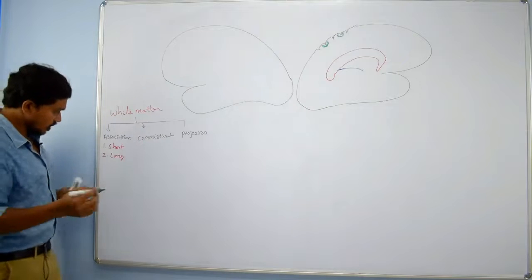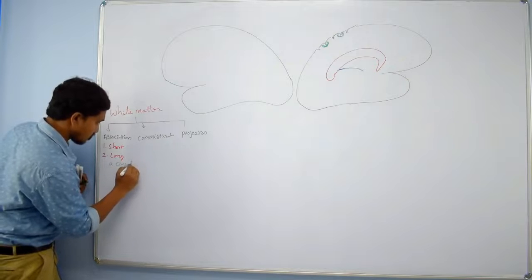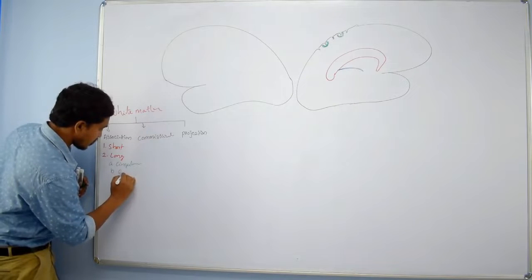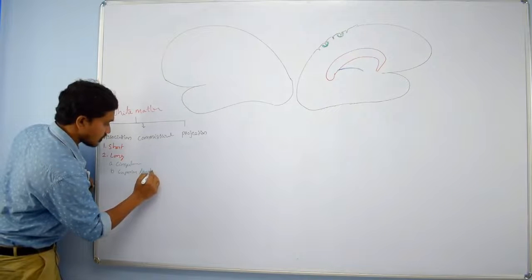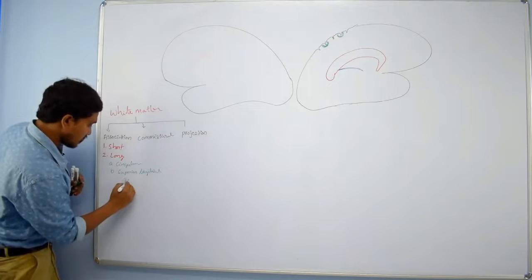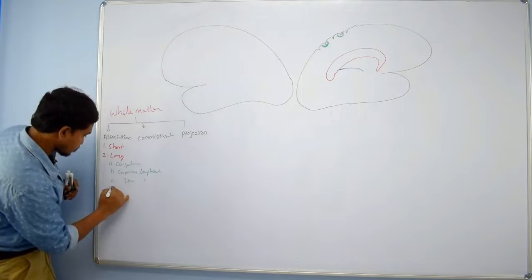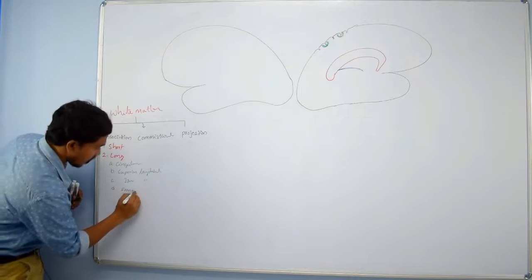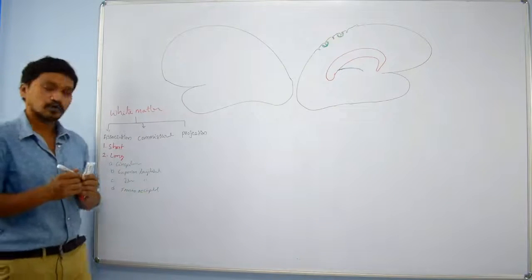So that is further classified into cingulum, then superior longitudinal fibers, inferior longitudinal fibers, then fronto-occipital fibers, right?